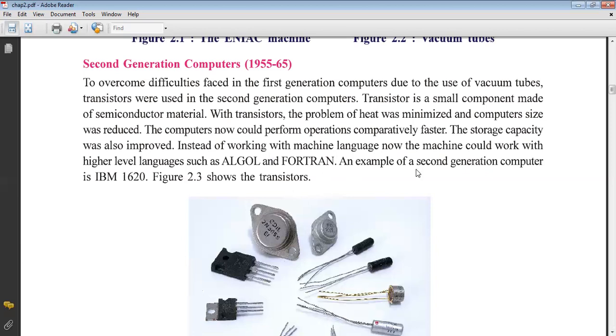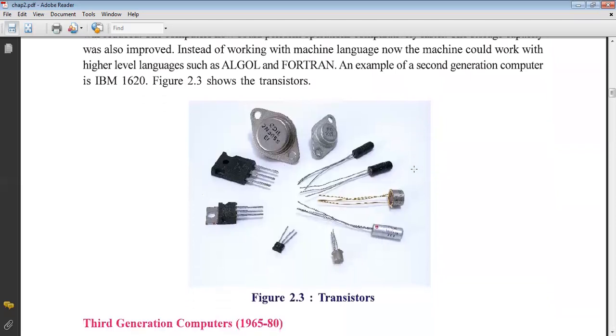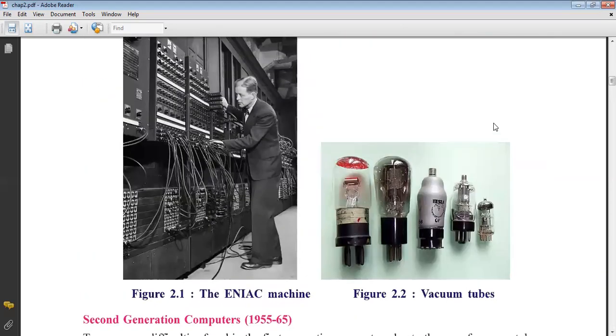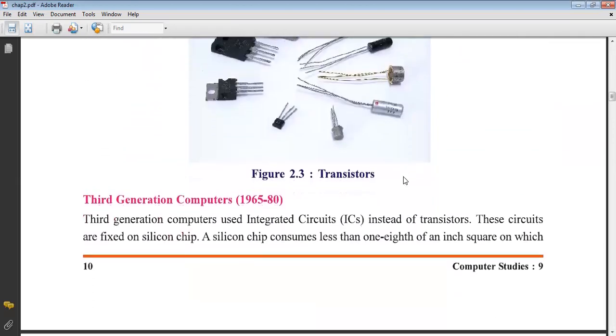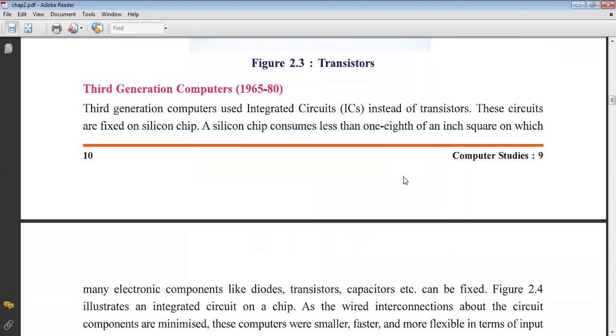An example of a second generation computer is IBM 620. Now this figure 2.3 shows the transistor. These all are the transistors which they are using. See, these are the vacuum tubes. In comparison with vacuum tubes, transistors are small in size. So now the third generation of computer, 1965 to 1980.